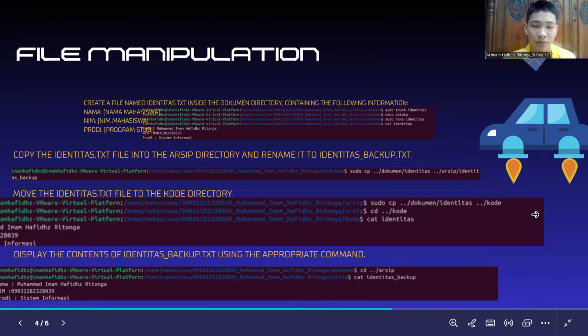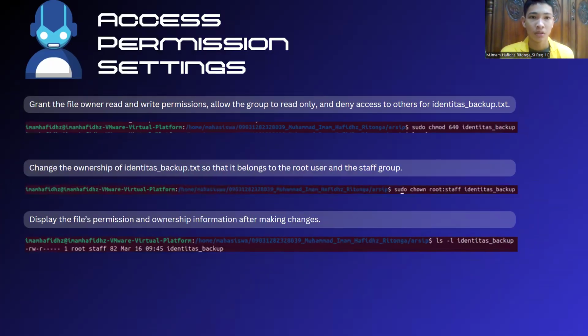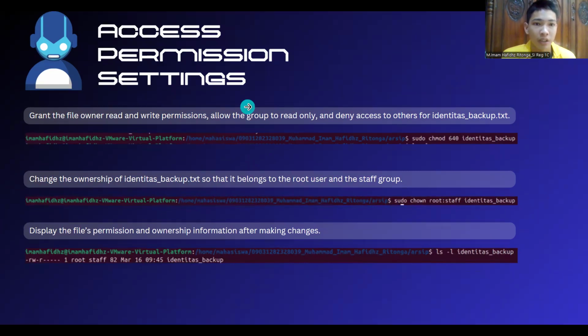Next is access permission settings. Grant the file owner read and write permissions. Allow the group to read only and deny access to others for identitas_backup.txt.